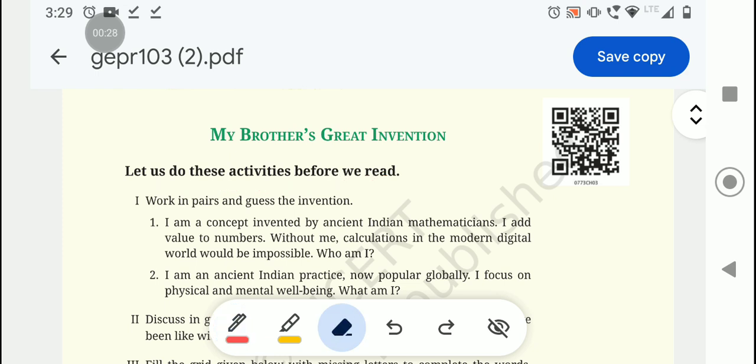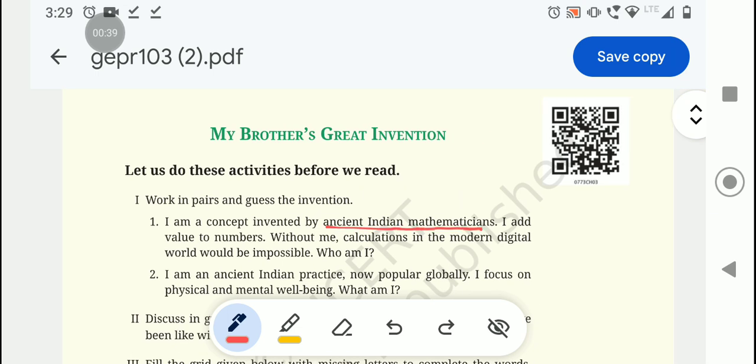Work in pairs and guess the invention. I am a concept invented by an ancient Indian mathematician. I add value to numbers. Without me, calculations in the modern digital world would be impossible. Who am I? The answer is 0.